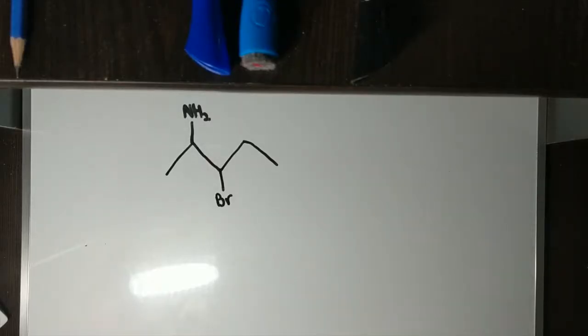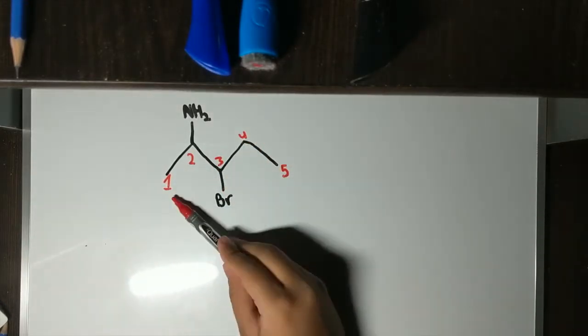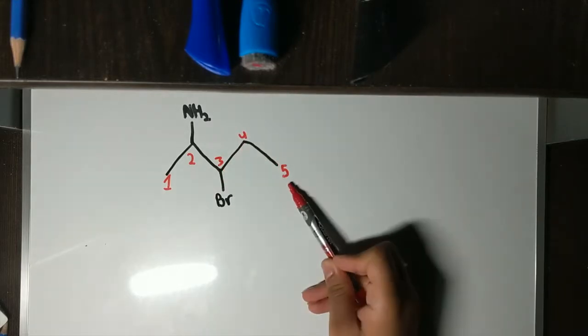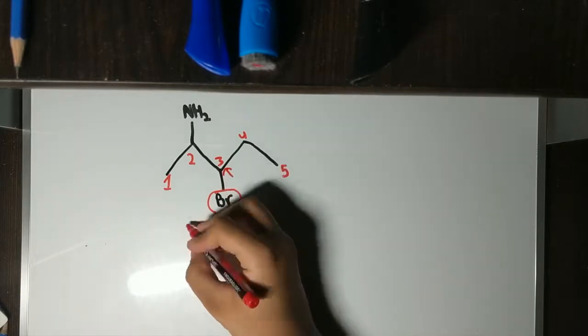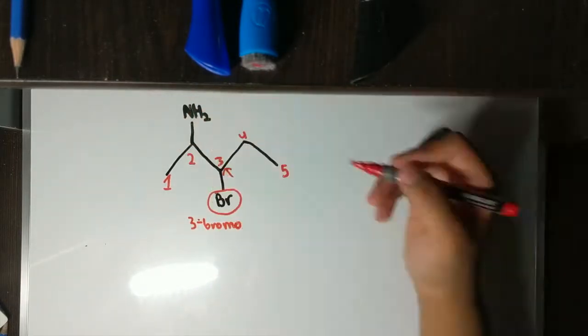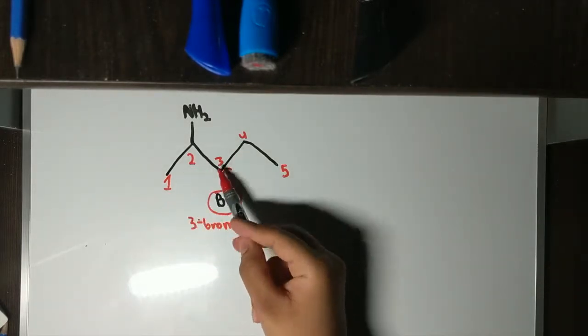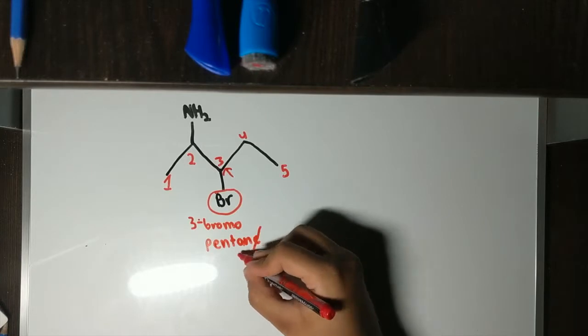Let's get to our first example. This example contains an amine and a bromo. We're gonna number it first, and we notice there are 5 carbons. We also notice there is a bromine at 3. We're gonna write 3-bromo. We also notice that there are 5 carbons, which means it's pentane.